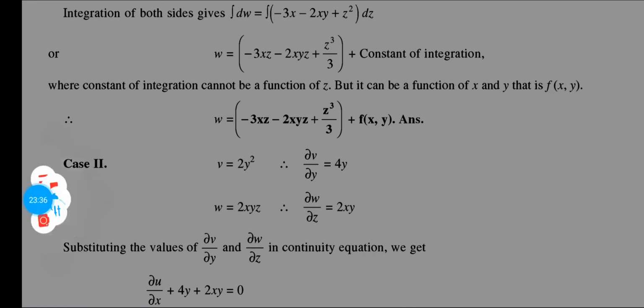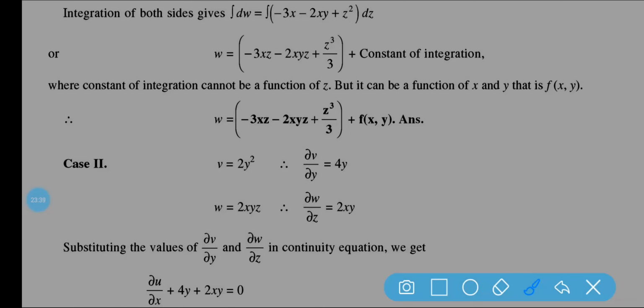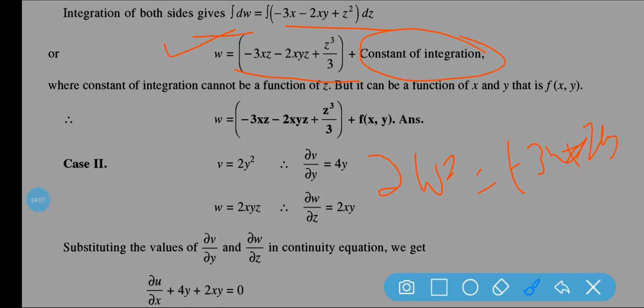Now let us see. If I integrate del w, we have del w is equal to minus 3x minus 2xy plus z square into dz. Now if I integrate this, we get minus 3xz minus 2xyz plus z cube by 3 plus some constant of integration.